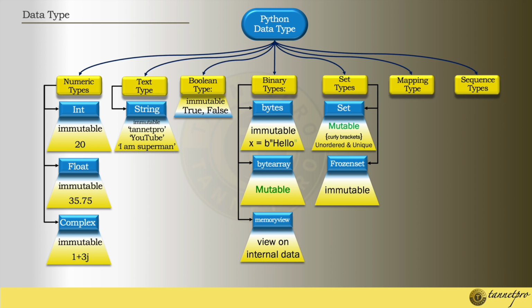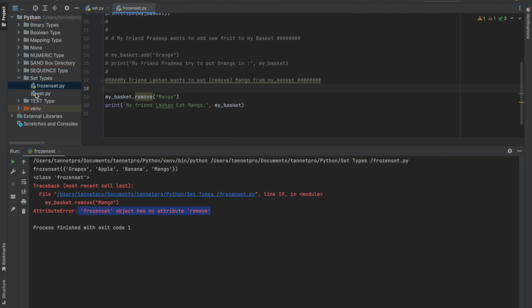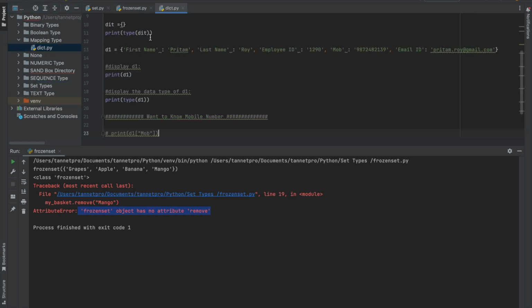Now the next is the mapping type. So what is the mapping type? That is the dictionary. This is the third mutable data type in the Python data types. Earlier we used dictionaries where we can find the meaning of a word. Here it is mutable. It comes under curly brackets. Let me show you the dictionary in PyCharm. It comes under the mapping type.